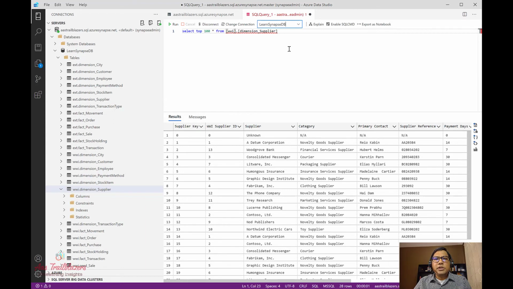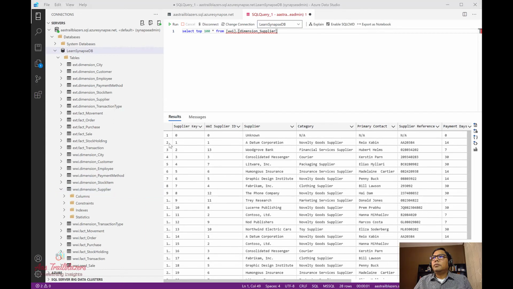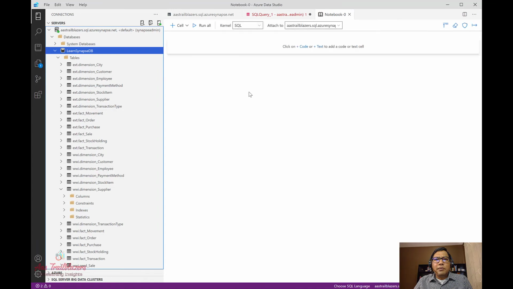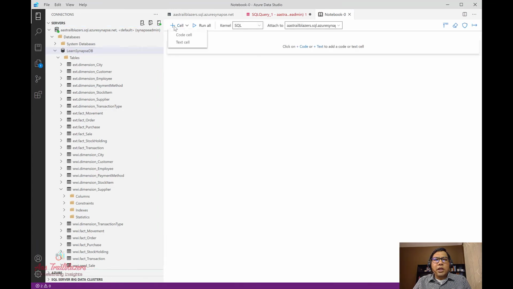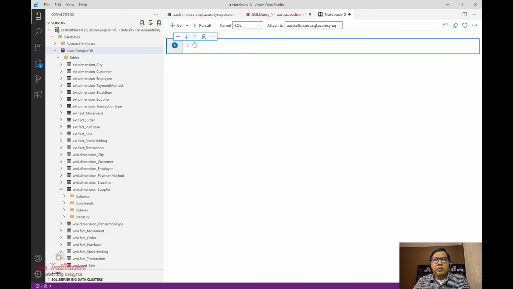So this is the query window experience. For the notebook experience, we can come to the database, click on this database, and say create new notebook. We can add a code cell where we can have this code, and we can execute this.